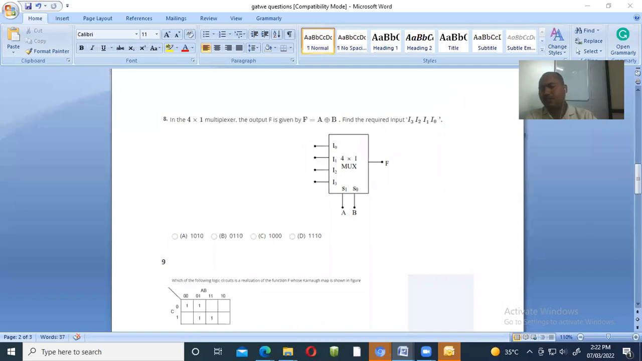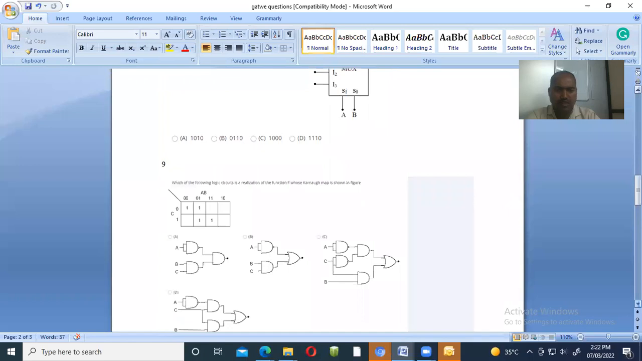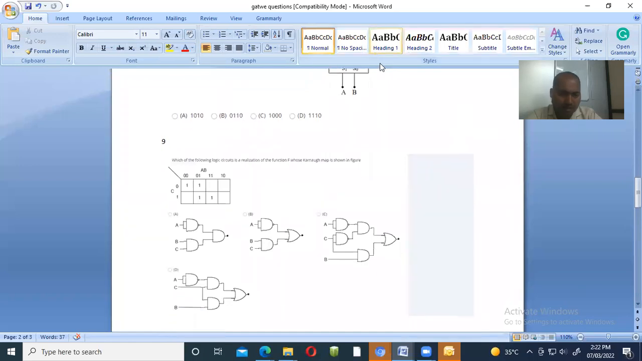This type of question is asked in tomorrow's test. See, next problem. This question should have been asked in an earlier GATE exam, so this is a question related to the GATE exam. Which of the following logic circuits is a realization of the function whose K-map is given in the figure?